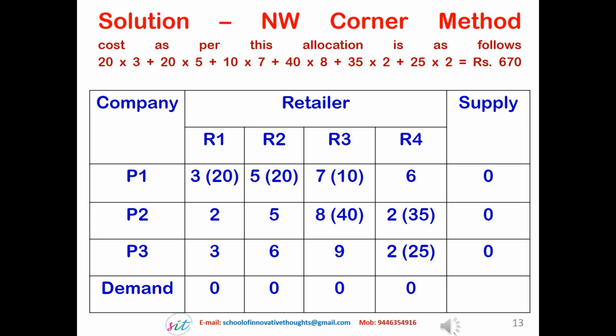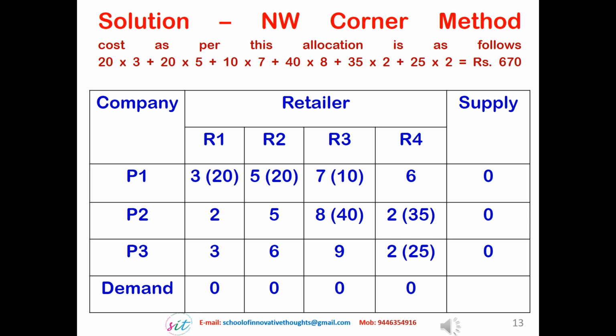Consider the remaining matrix R2, R3, R4 versus P1, P2, P3. Here the northwest corner is the cell P1R2. So allocate the maximum possible to that cell. In this case, the demand is 20, and the 20 units are allocated to that cell from the remaining 30 units in stock with P1. So 20 units are given to retailer R2 from the remaining stock of 30 and allocated to the cell P1R2, which has a unit price of rupees 5. Again, the source P1 has 10 units in stock. The second column R2 is also exhausted with the demand.